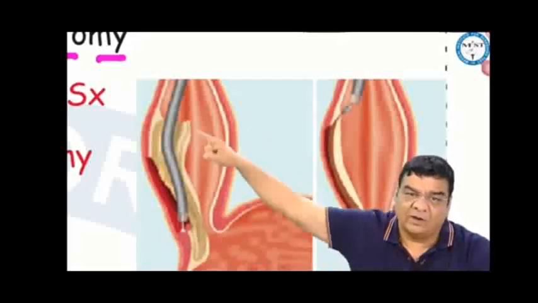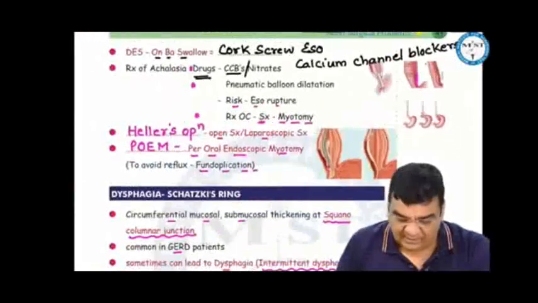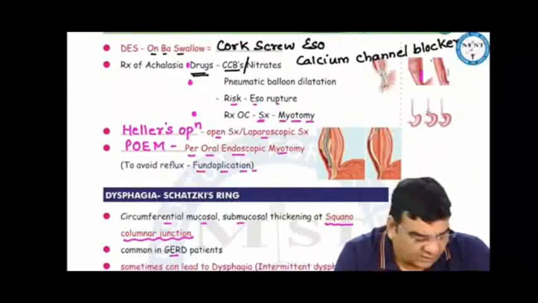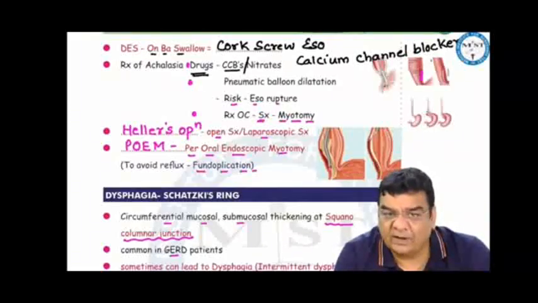This is called POEM, per oral endoscopic myotomy. Whenever we are cutting the lower esophageal sphincter, there could be a risk that the lower esophageal sphincter is getting damaged, which can lead to reflux. And to avoid this reflux, we can do a fundoplication.